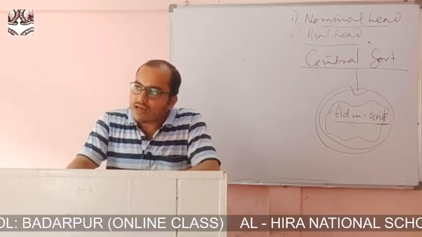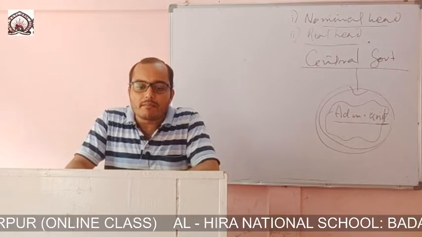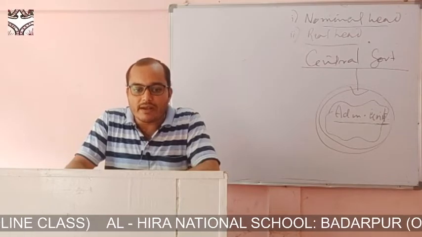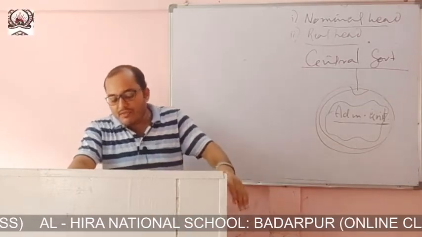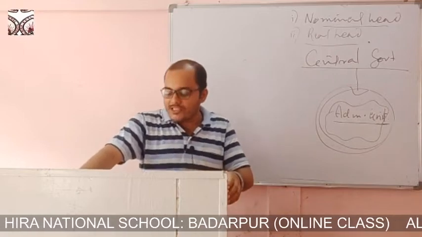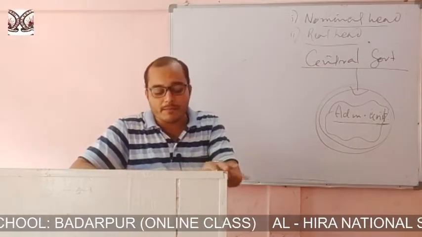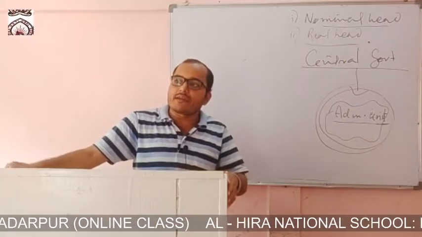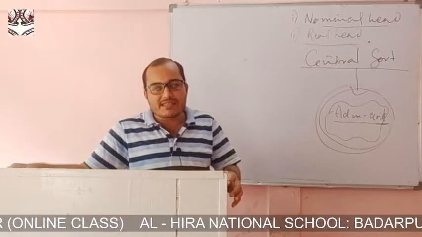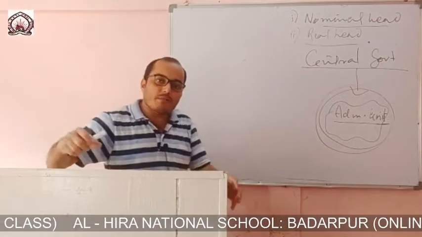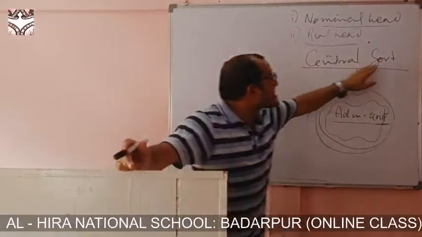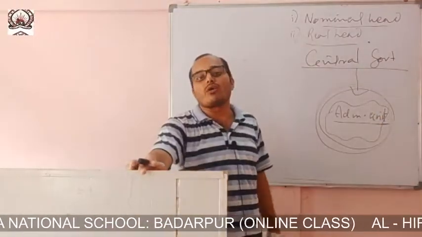Now, some of the merits of this unitary form of government. Number one, a unitary form of government governs the whole state with the same law, and therefore administration in such a form of government is found quite effective and strong. No complexities are to be found. Why? Because one central government is ruling the whole state.